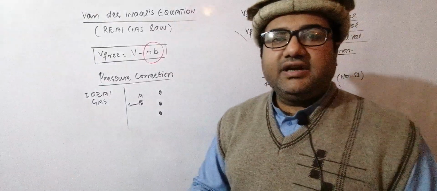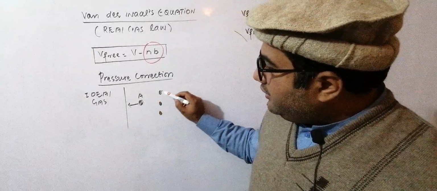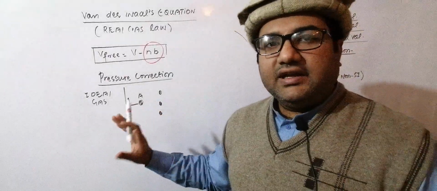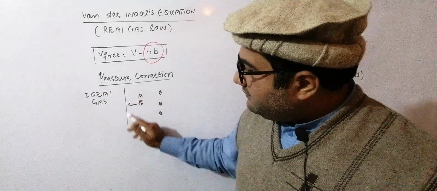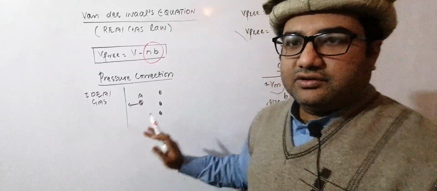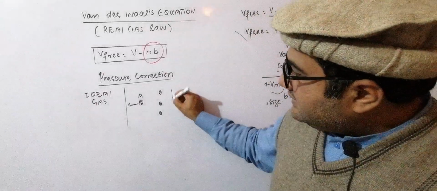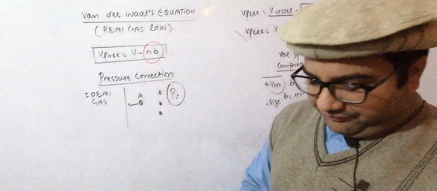As there are no intermolecular forces, and this A molecule is not bonded to any other molecule through any kind of force, so that's why this A will strike with this wall with the maximum force, and the maximum pressure will be applied on the wall of the container. That is called the pressure of the ideal gas.